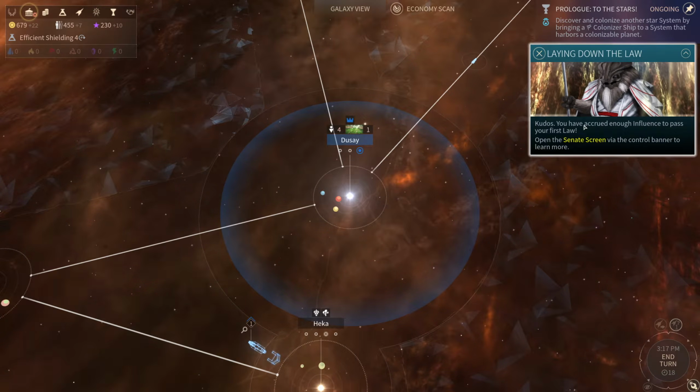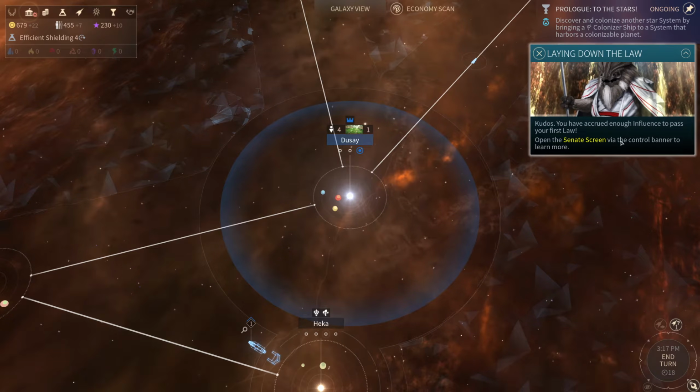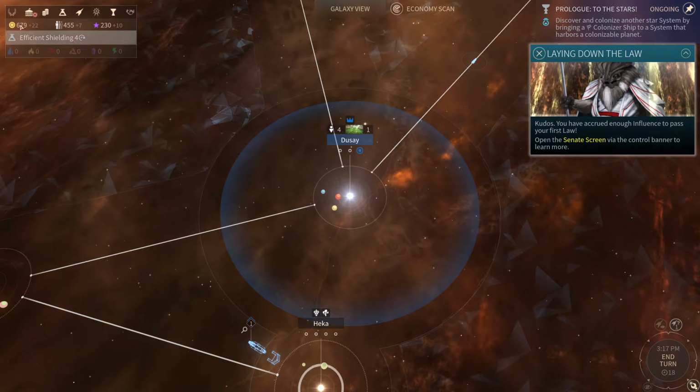Kudos, you have accrued enough influence to pass your first law. Open the Senate screen via the control banner to learn more.